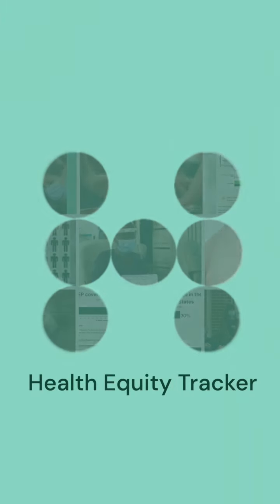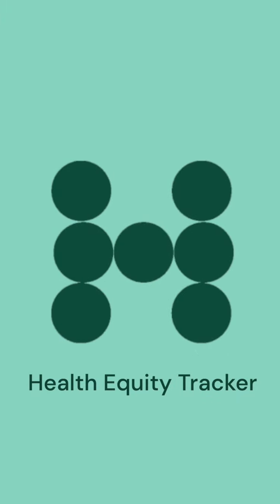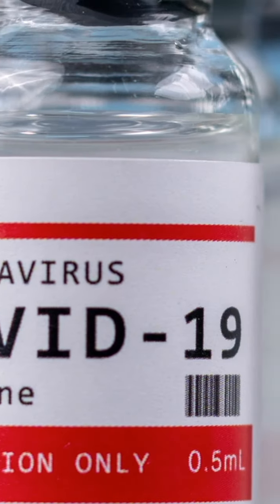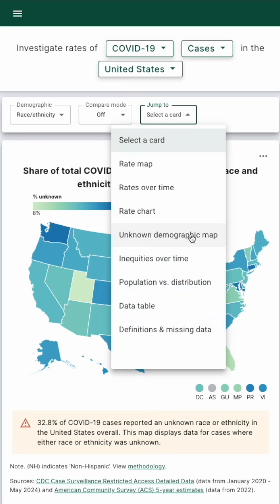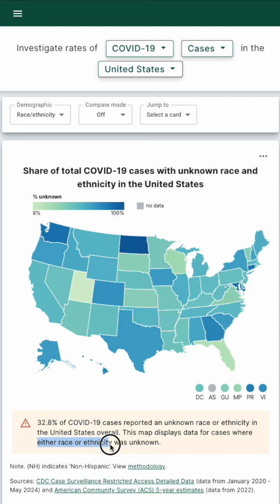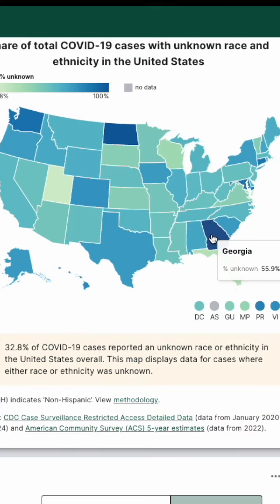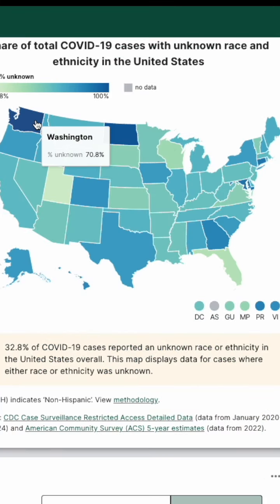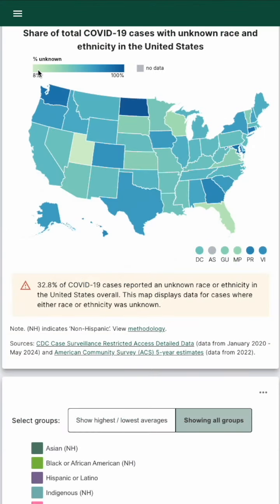In this video, we'll show you how to use the Unknown Demographic Choropleth Map, focusing on gaps in COVID-19 data across the United States. This map shows the share of total COVID-19 cases where race or ethnicity information is missing. For example, states like Georgia and Washington report over 50% of cases with unknown demographic data. Choropleth maps use color gradients to represent these gaps.